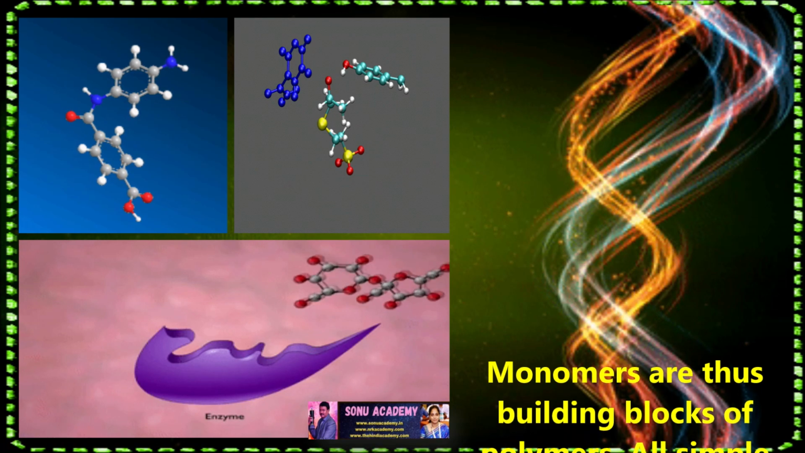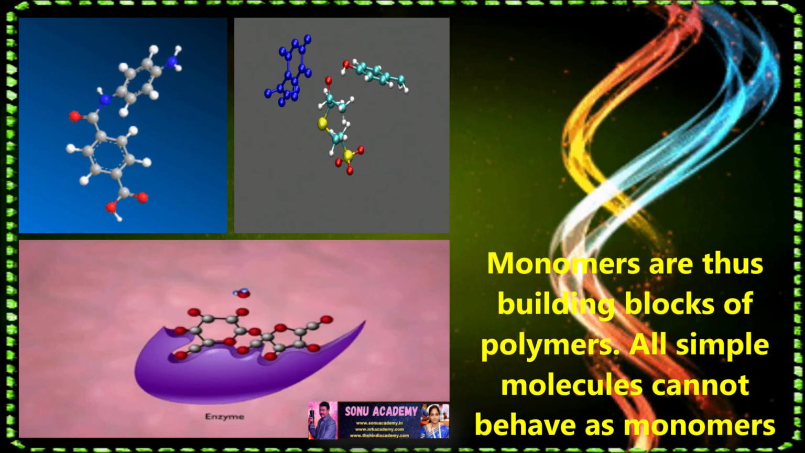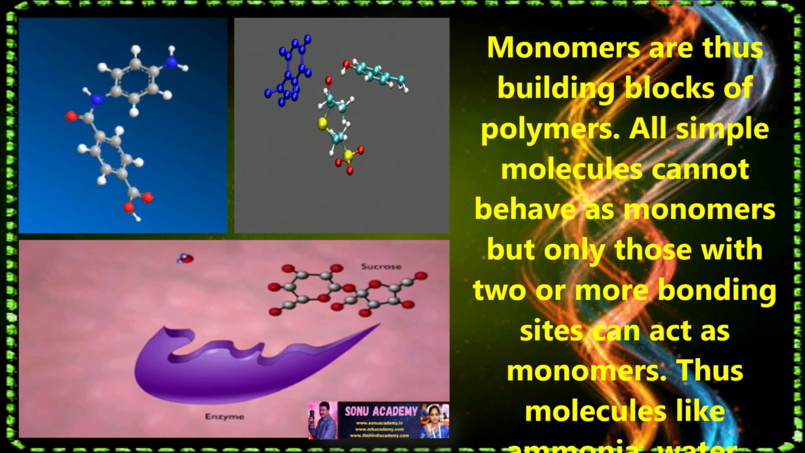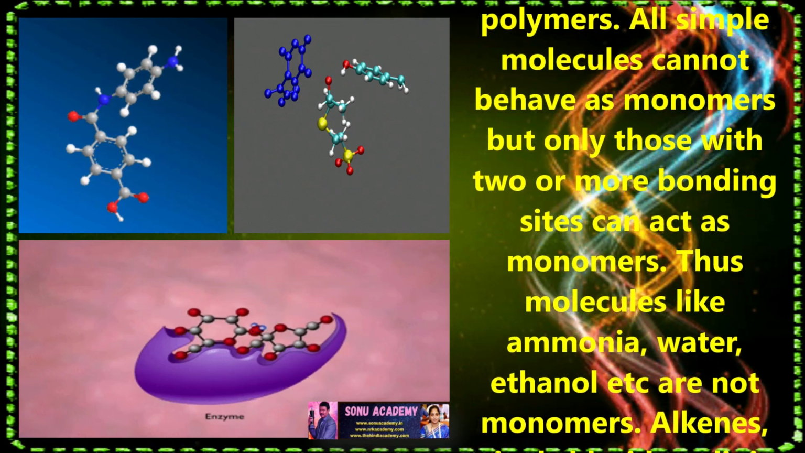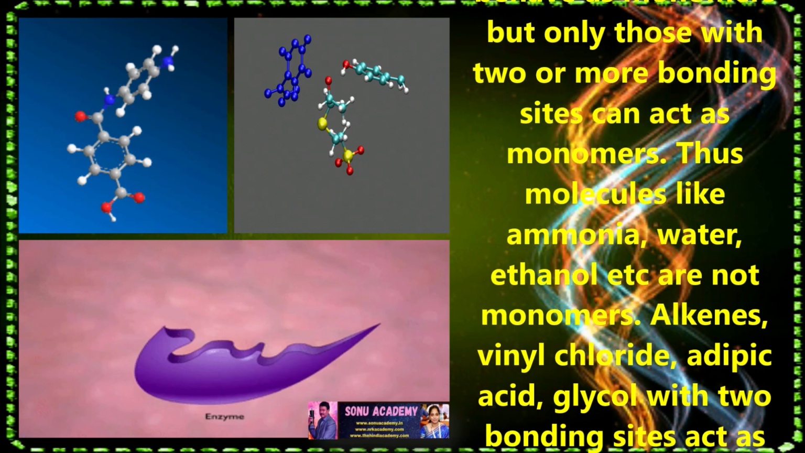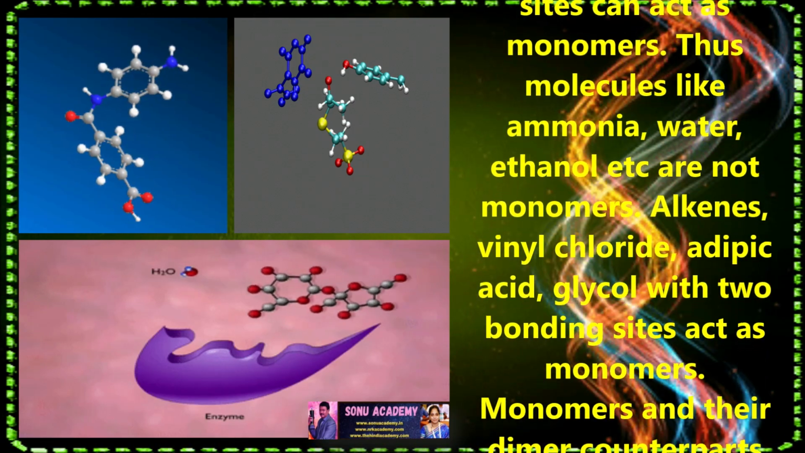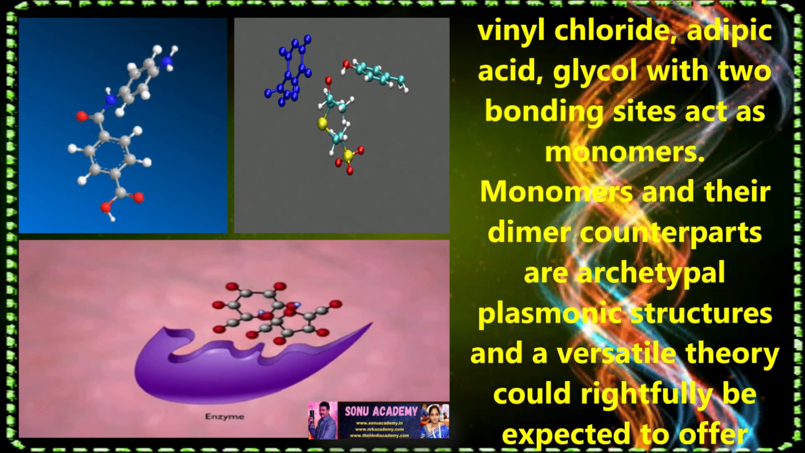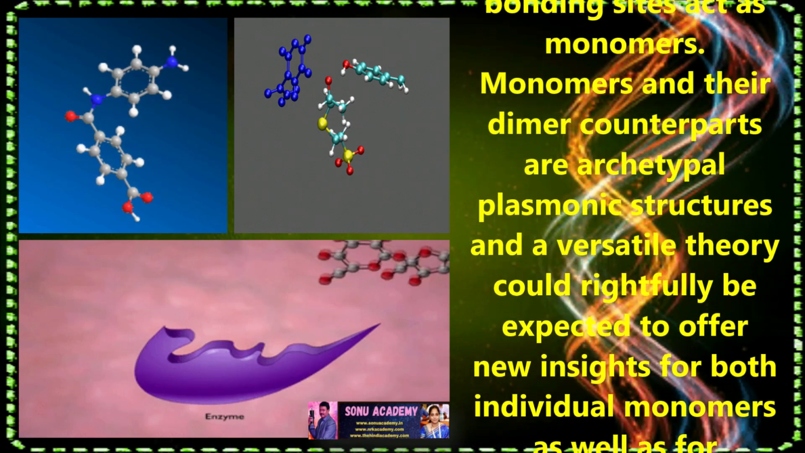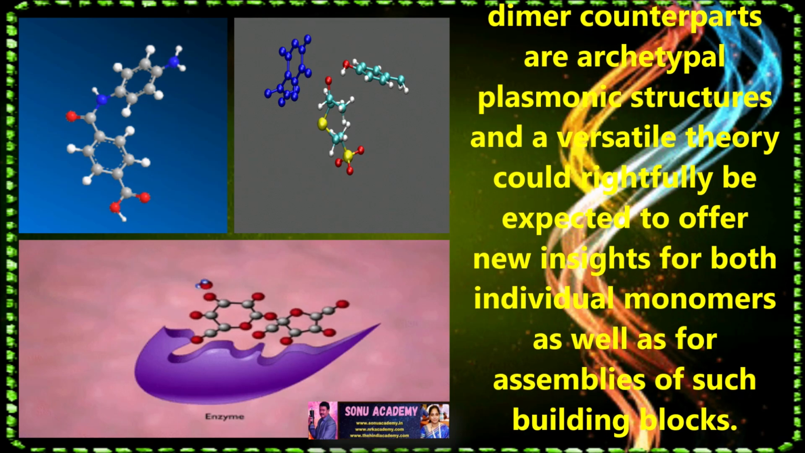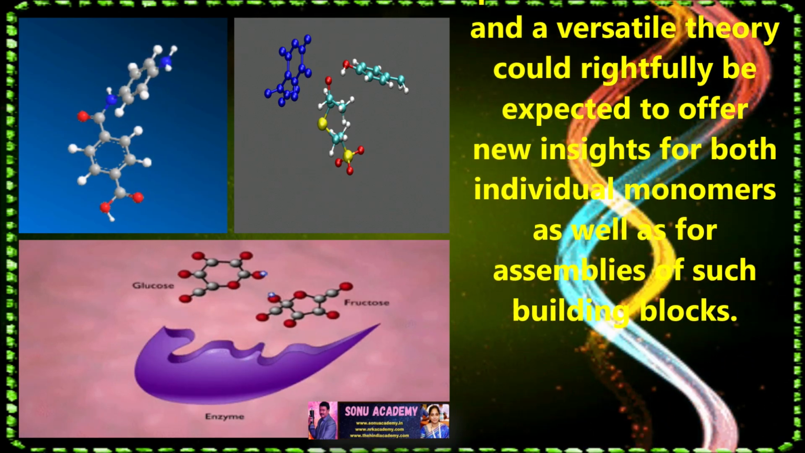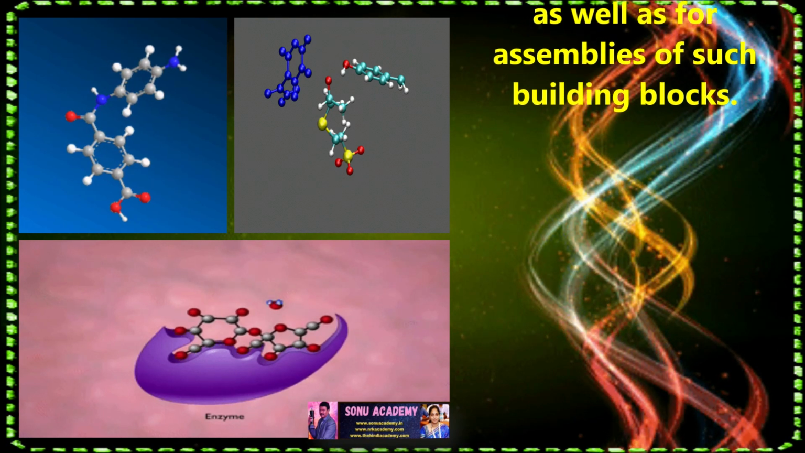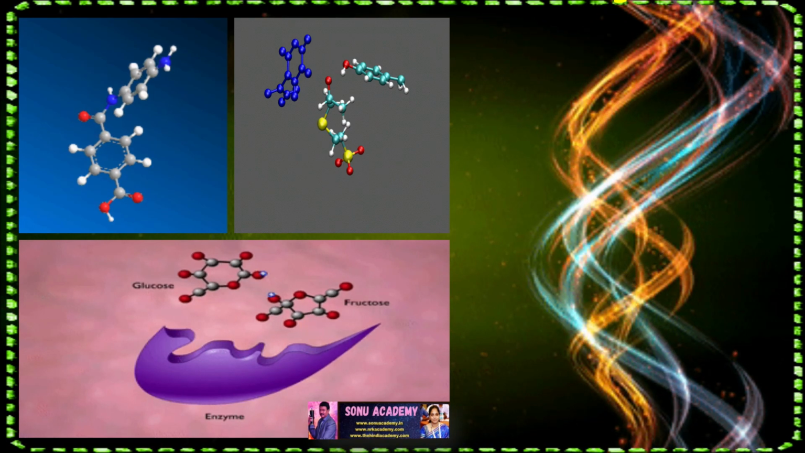Children, monomers are the building blocks of polymers. Not all simple molecules can be monomers, but only those with two or more bonding sites can act as monomers. Molecules like ammonia, water, ethanol, etc. are not monomers. Alkenes, vinyl chloride, adipic acid, and glycol, with two bonding sites, act as monomers. Monomers and their dimer counterparts are archetypal plasmonic structures, and a versatile theory could rightfully be accepted to offer new insights for both individual monomers as well as for assemblies of such building blocks.